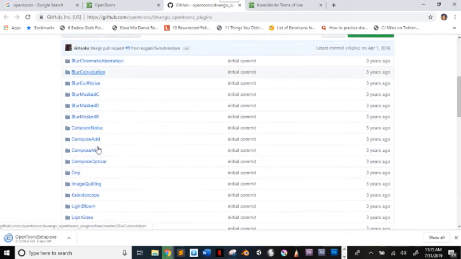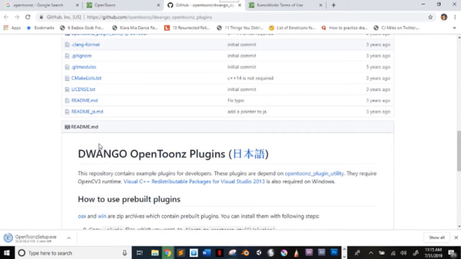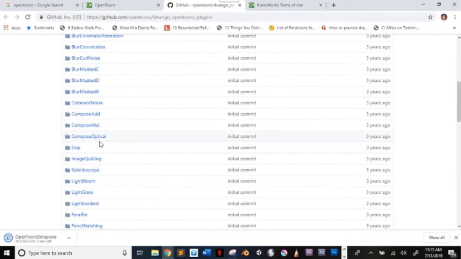Basically these are just files on Git, or you can say download files and maybe use them for layer.